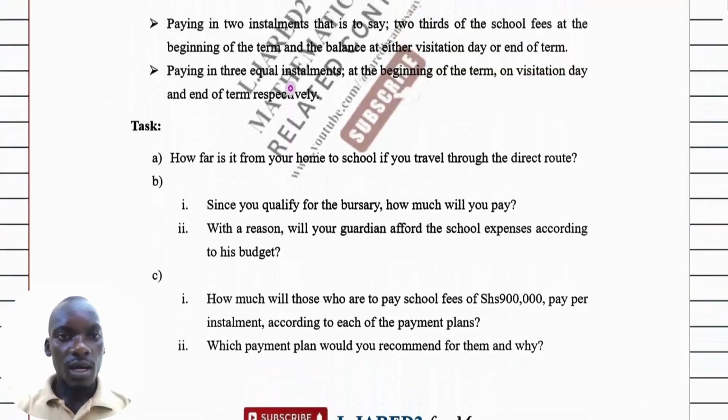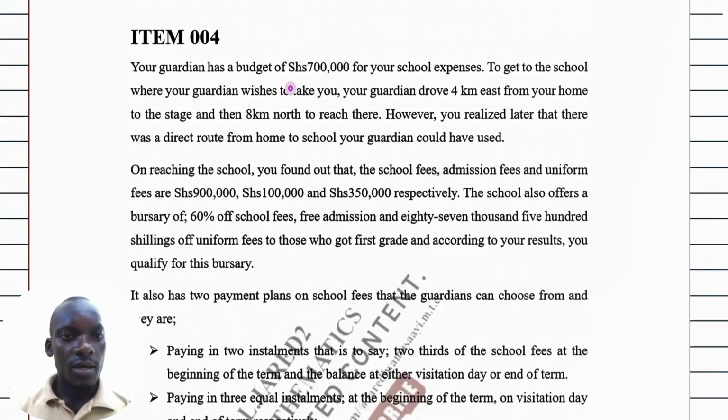So now let us go back and read the scenario. It starts by reading, your guardian has a budget of shillings 700,000 for your school expenses. To get to the school where your guardian wishes to take you, your guardian drove 4 kilometers east from your home to the stage and then 8 kilometers north to reach there. However, you realized later that there was a direct route from your home to school your guardian could have used.